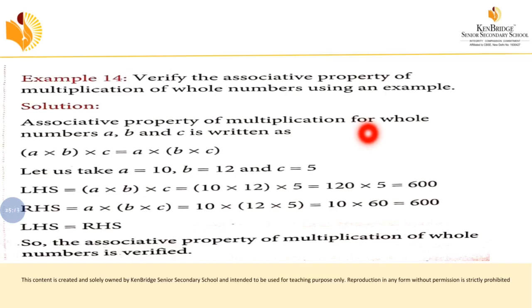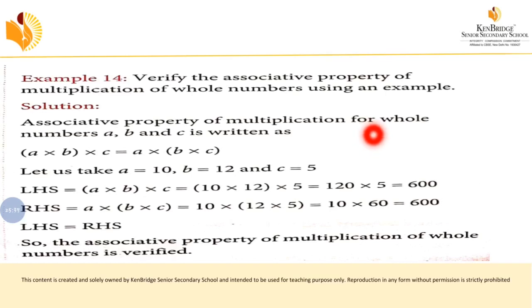Then distributive property means if you are multiplying the number which is outside the bracket with the numbers inside the bracket one by one, then that will be called a distributive property. And identity means additive identity is 0, and multiplicative identity in the sense 1 is the multiplicative identity.